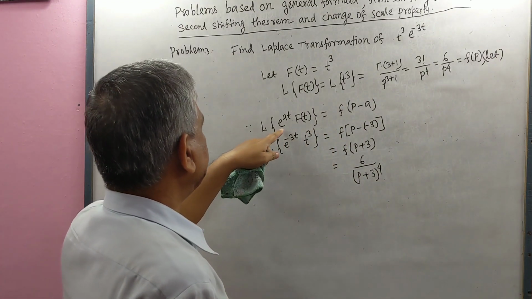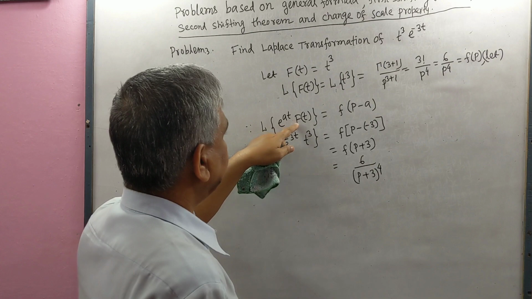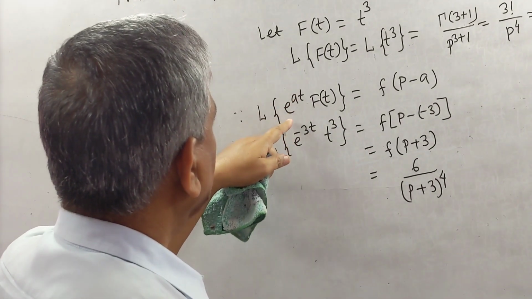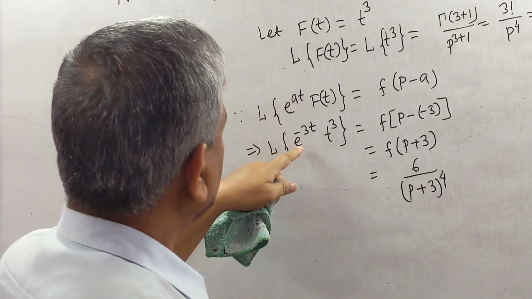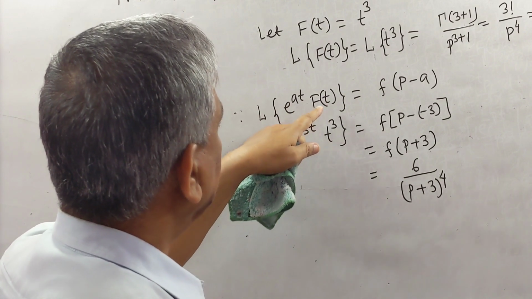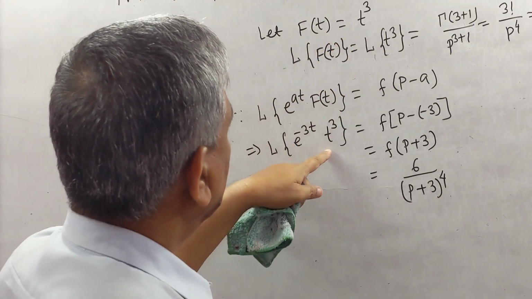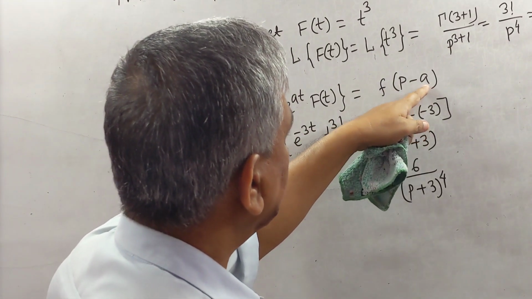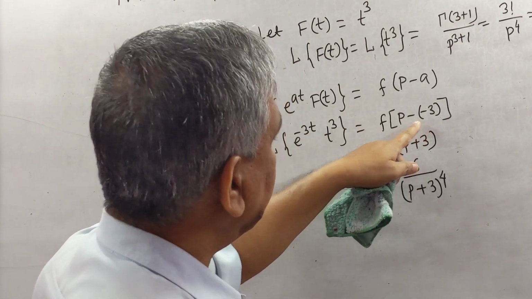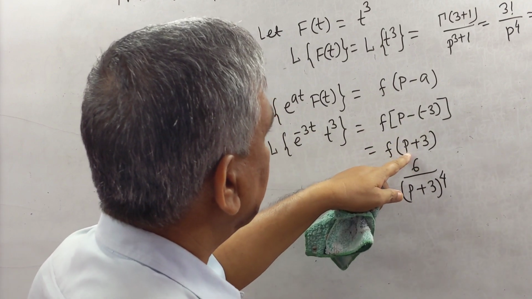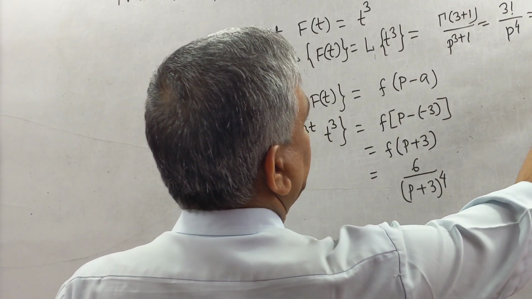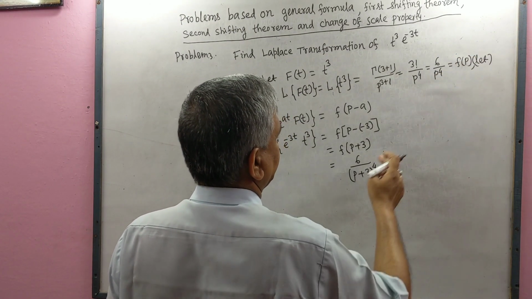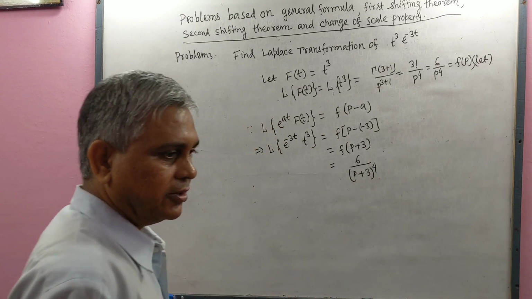Now from first shifting theorem, L{e to the power at f(t)} equals f(p minus a). Here e to the power at means e to the power minus 3t and f(t) equals t cube. So in place of a we get minus 3, that is f(p plus 3). Here in place of p, if we write p plus 3, then we will get 6 by (p plus 3) to the power 4. This is the required result.